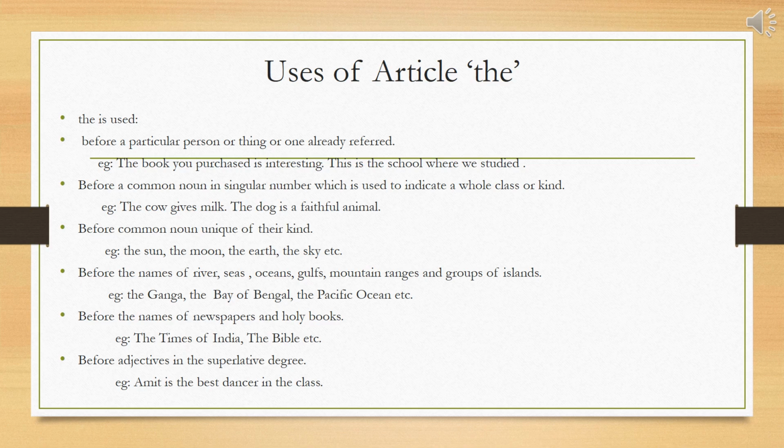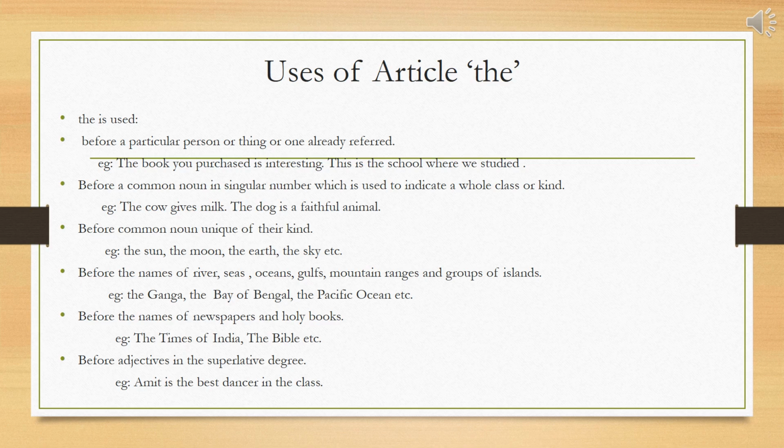Uses of article the. The is used first before a particular person or thing or one already referred to. For example, the book you purchased is interesting. Second example, this is the school where we studied. Second, before a common noun in singular number which is used to indicate a whole class or kind. For example, the cow gives milk. The dog is a faithful animal.